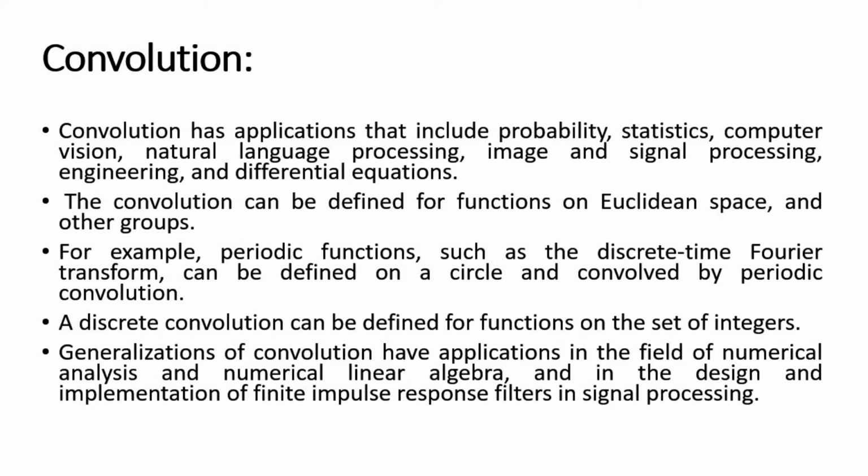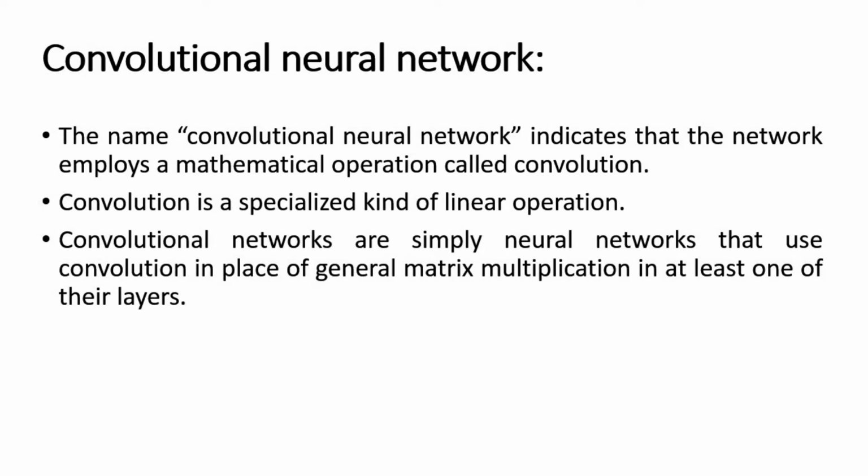Generalizations of convolution have applications in the fields of numerical analysis, numerical linear algebra, and in the design and implementation of finite impulse response filters in signal processing. So a finite impulse response filter is nothing but noise removal or extracting required parts from the image. That can be the best understanding considered while convolution operation.